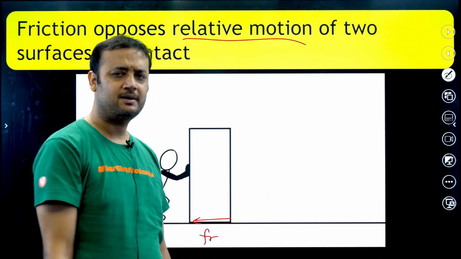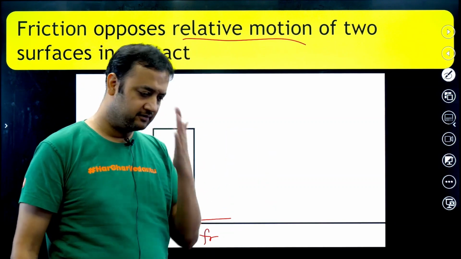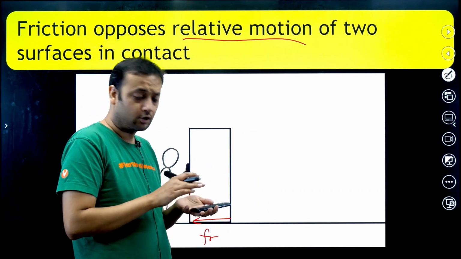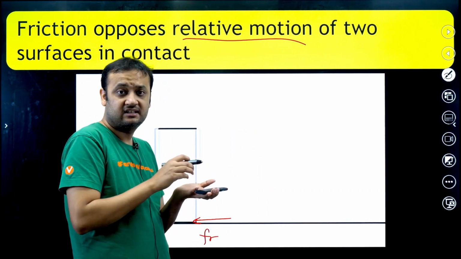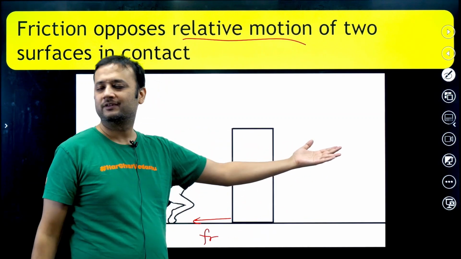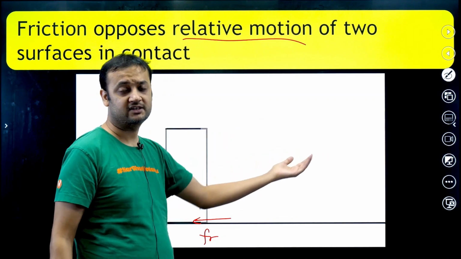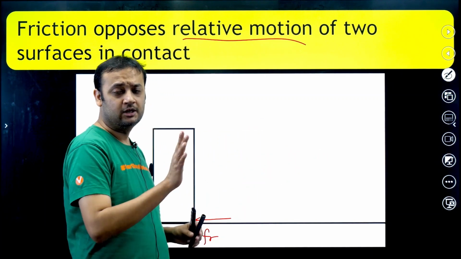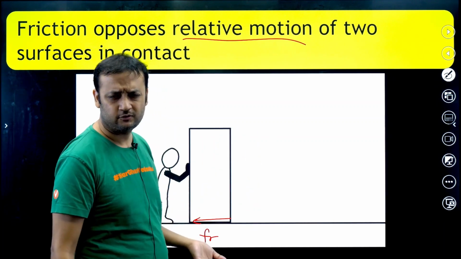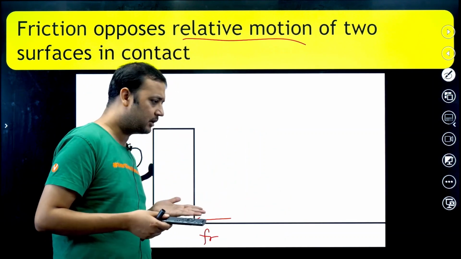Now why am I saying relative motion many times? Very simple. Friction always tries to resist the relative motion. That means with respect to the ground, if the block is trying to move in the forward direction, then friction will say no, don't move. Here the ground is at rest, so we can say relative motion is the same as motion.